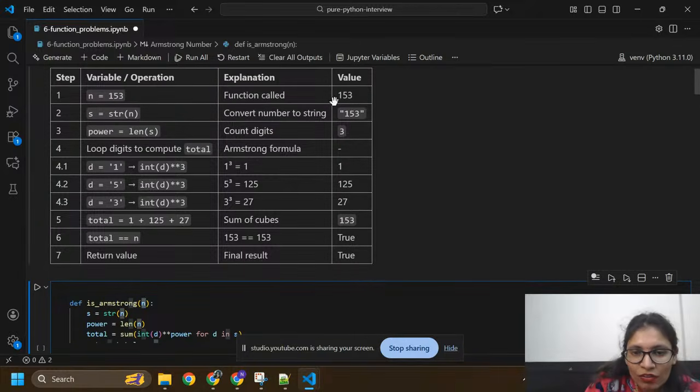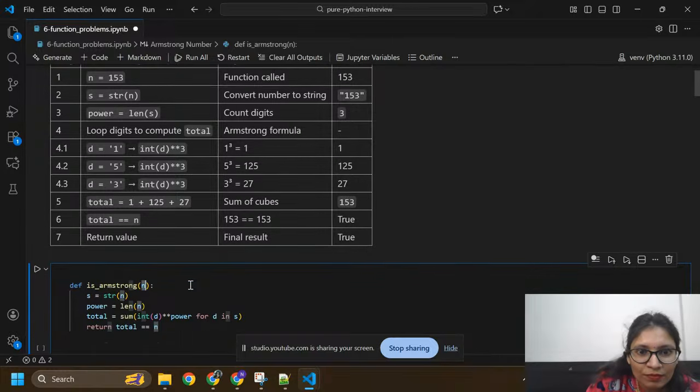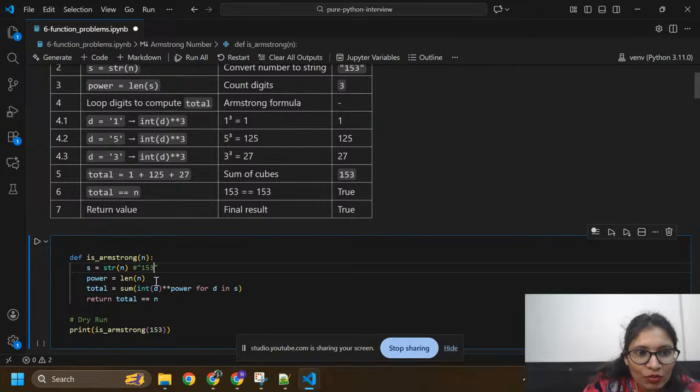This is the function called with 153. I'm going to convert this n into a string, so the number becomes a string like this, in double quotes, "153". Now I'm going to calculate its length. Here you can count 1, 2, 3. We have 3 digits, so its length is 3.